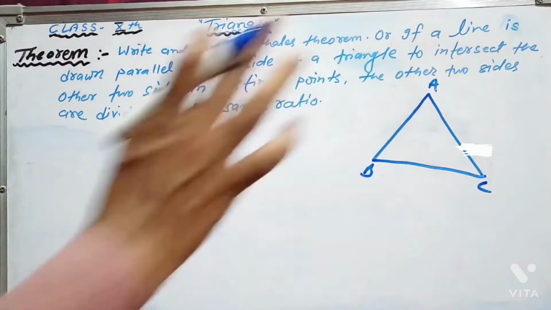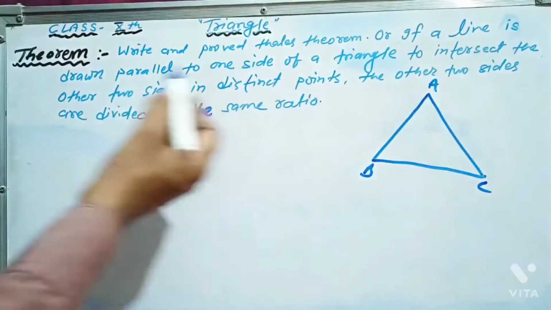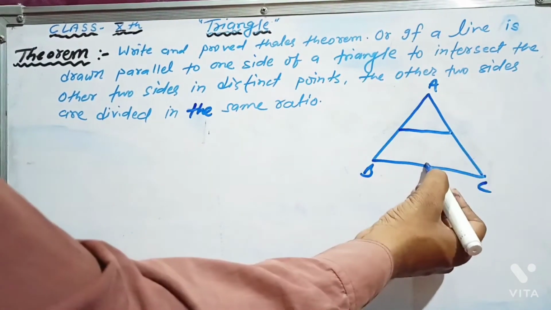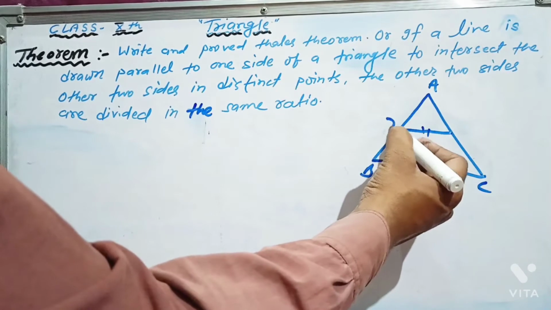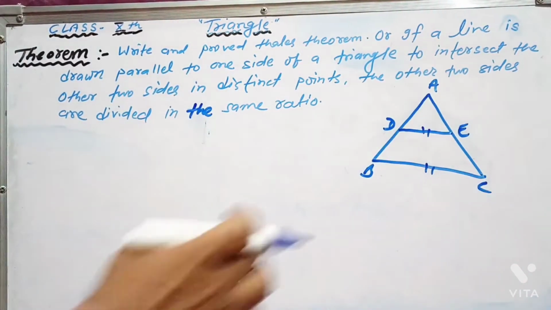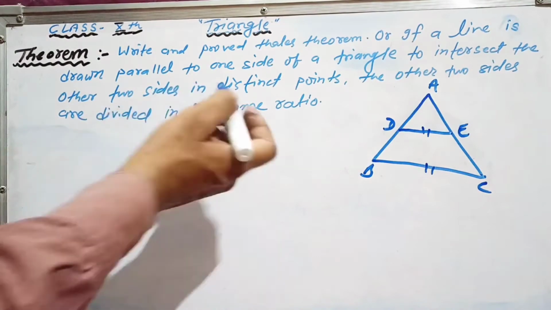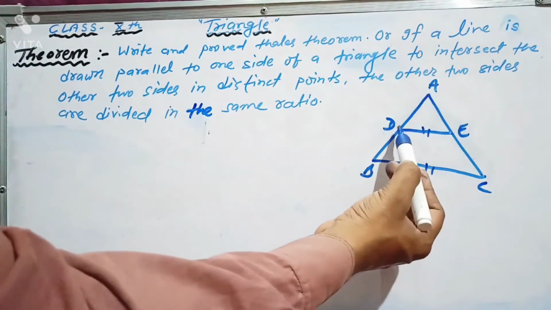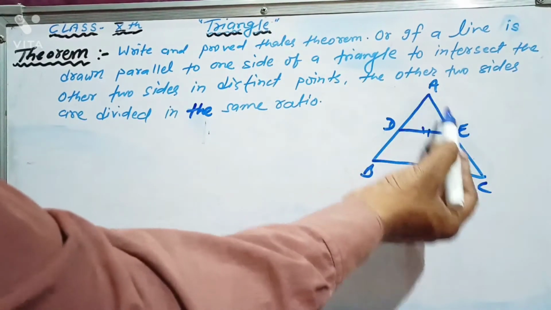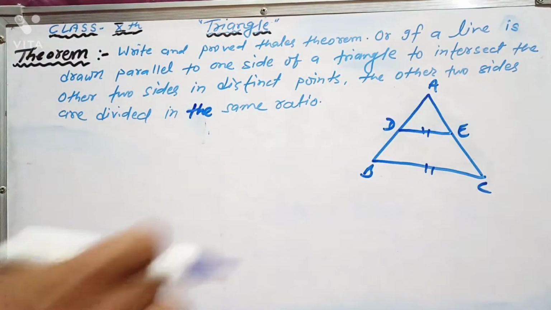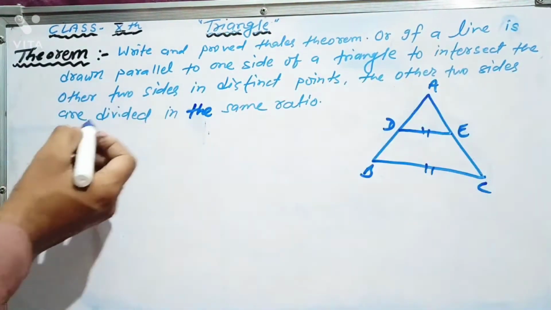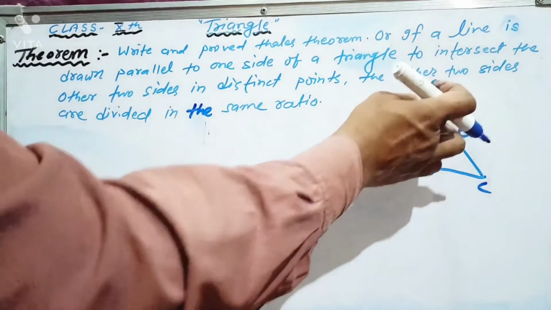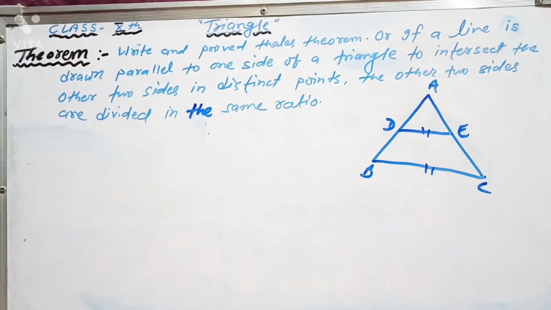Let ABC be a triangle, where it says if a line is drawn parallel to one side. So I draw a line parallel to BC, and I name it DE. DE is parallel to BC, and it intersects the other two sides, AB at D and AC at E. We have to prove the other two sides are divided in the same ratio. So we have to prove that DE divides AB and AC in the same ratio.